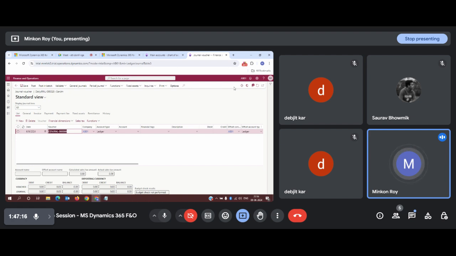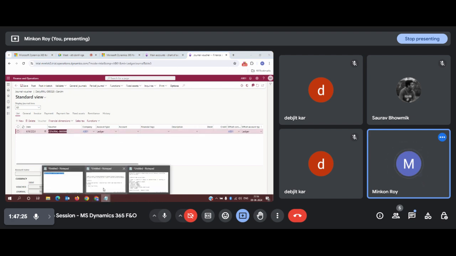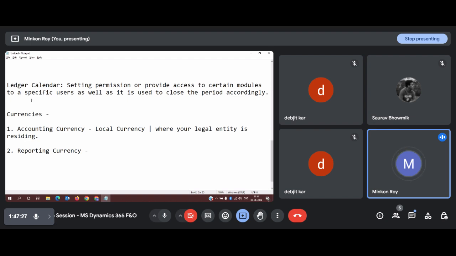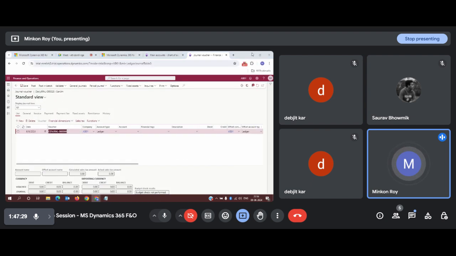For which company are you performing a transaction? It is my own company, that is AB01. And this account type is ledger. Now, what does this ledger indicate? Ledger, as I have defined in this section, is nothing but a register where you will be posting all the debit and credit entries. Now, account type is ledger.